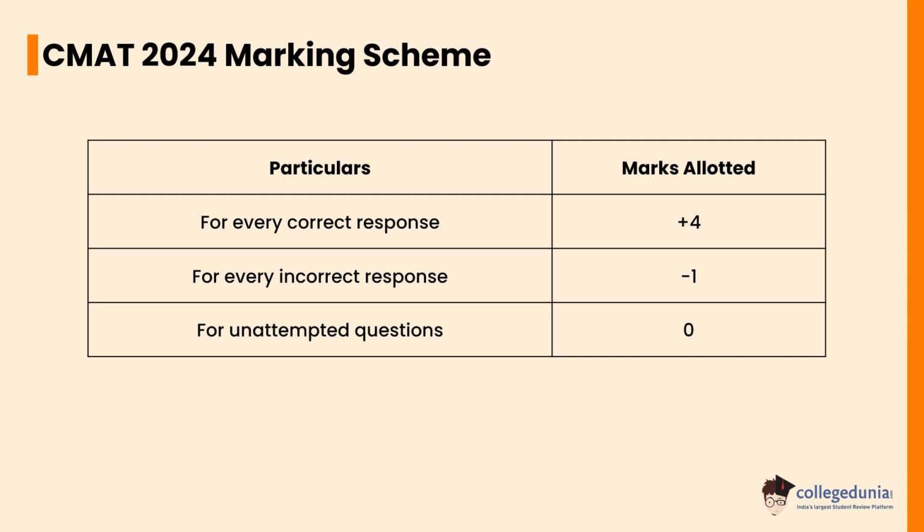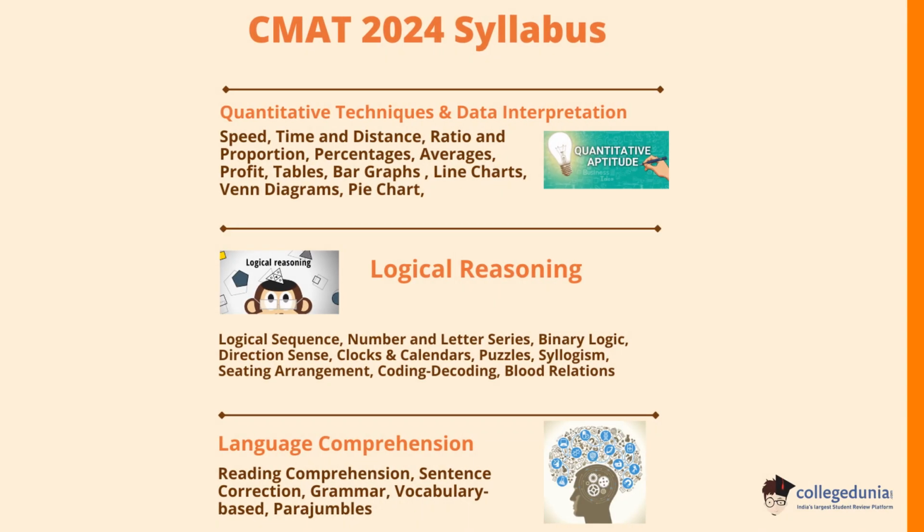Let's check the CMAT 2024 syllabus. In quantitative techniques and data interpretation, topics are speed, time and distance, ratio and proportion, percentage, average, profit, tables, bar graph, line charts, Venn diagram, pie charts. In logical reasoning, the topics are logical sequence, number and letter series, binary logic, direction sense, clocks and calendars, puzzles, syllogism, seating arrangement, coding, decoding, blood relations.